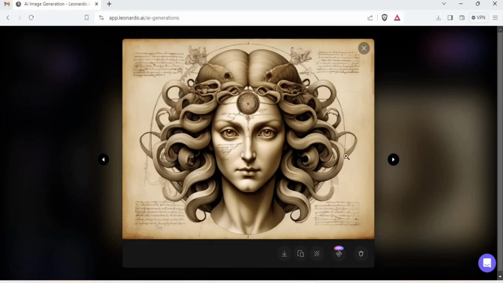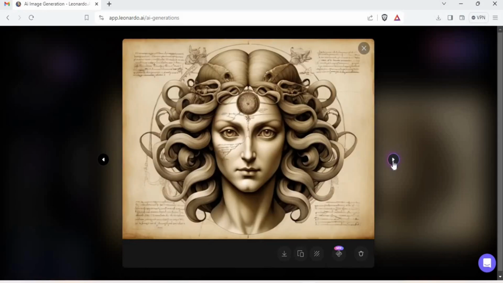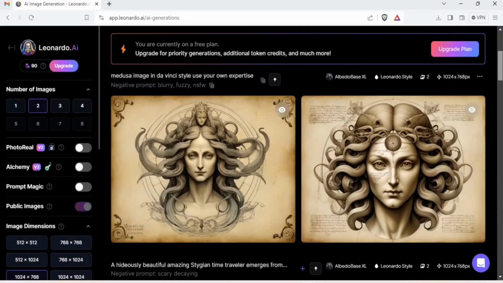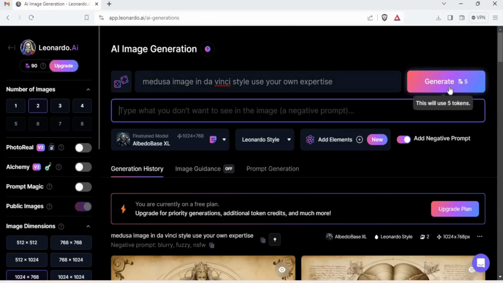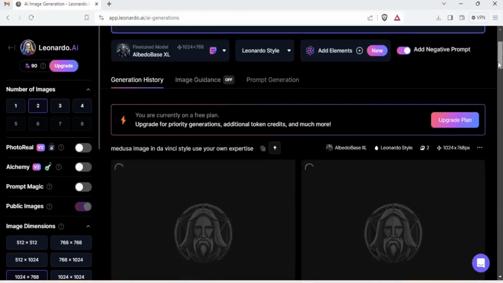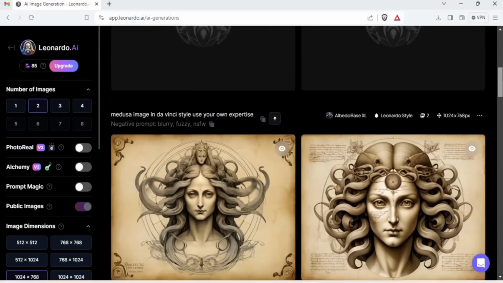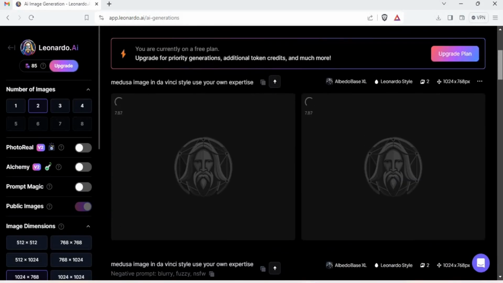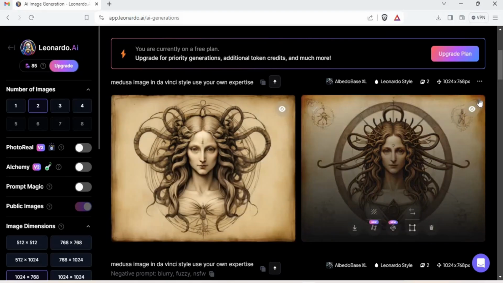This is very good because, as I've said, it's in Da Vinci style, and Da Vinci used to draw things like that. He was a very mathematical, artistic guy. Really blessed man. Now, if I remove the negative prompts and I generate it again, you'll get a different result completely. Why? Because the negative prompt is missing. So this is exactly how negative prompts work for any AI model, text to image, anything for that reason.